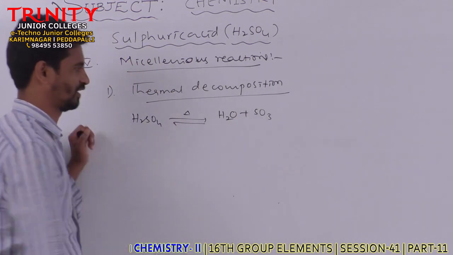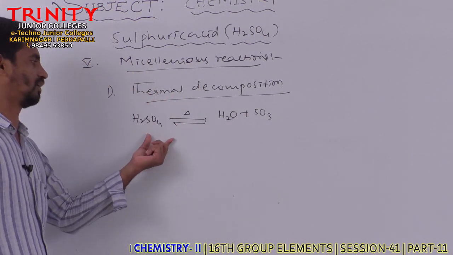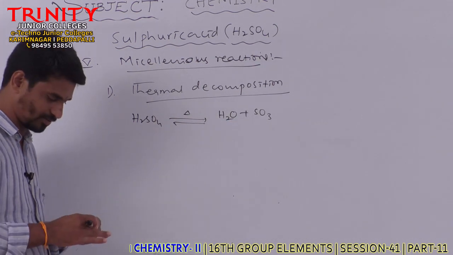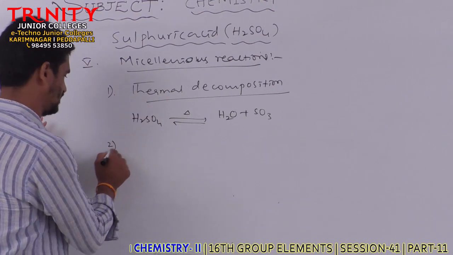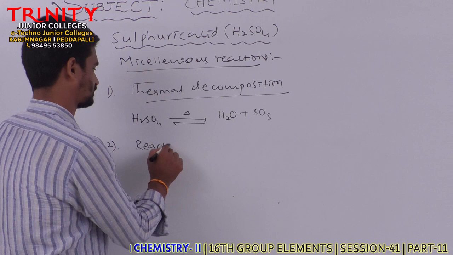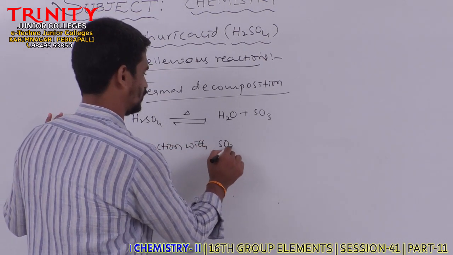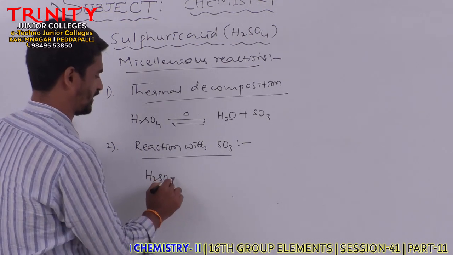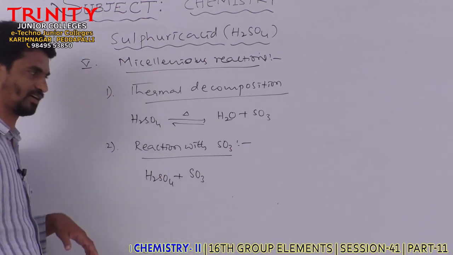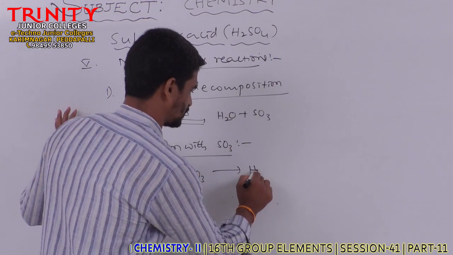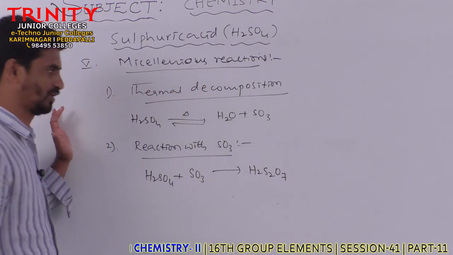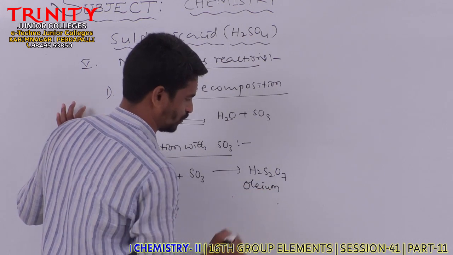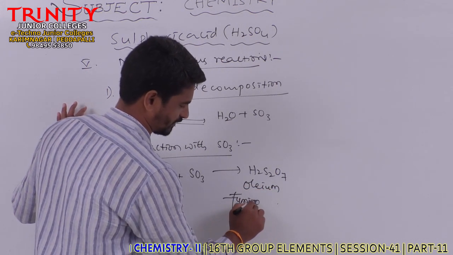But this reaction is reversible. So on strong heating it dissociates into water and SO3, where this is a reversible reaction. And the second one is the reaction with SO3. Sulfuric acid can absorb sulfur trioxide into it to form H2S2O7. This is oleum, or fuming sulfuric acid.